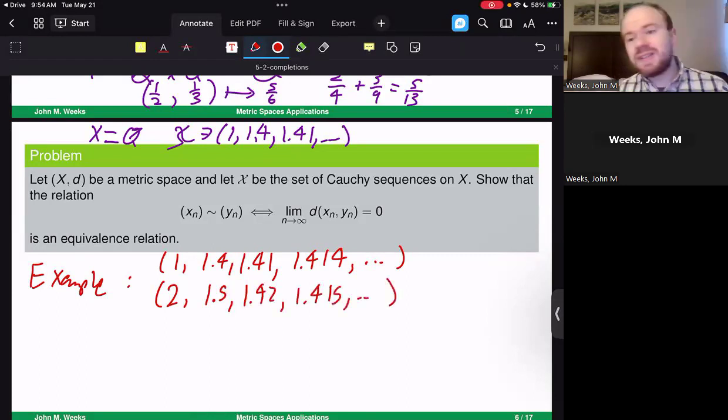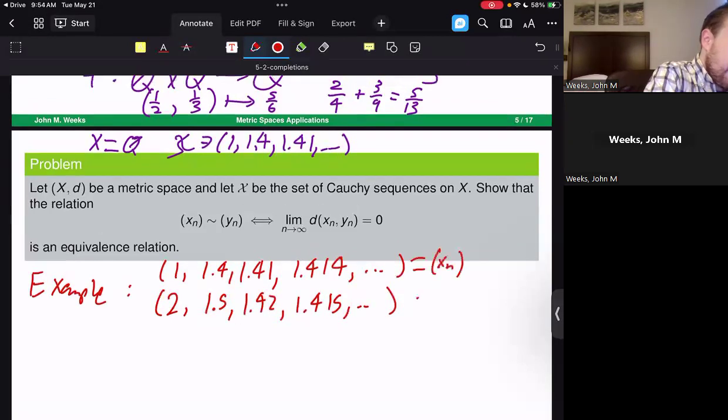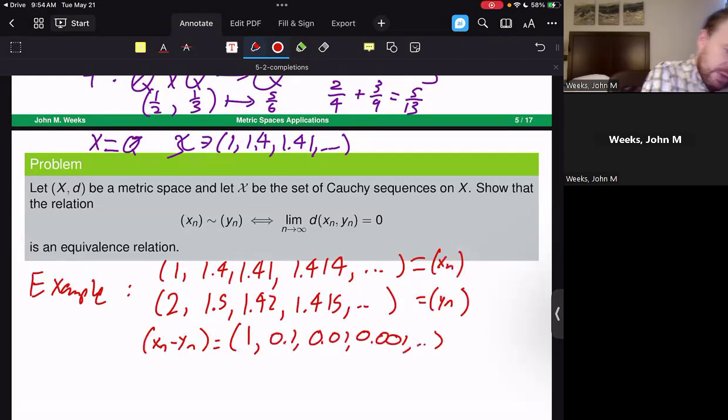Think of this as approaching the square root of 2, one sequence from beneath, one from above. Notice that if I take x_n and this to be y_n, then the sequence x_n minus y_n is equal to the sequence 1, 0.1, 0.01, 0.001, and this sequence clearly does converge to 0. So we would say that these two Cauchy sequences are equivalent.